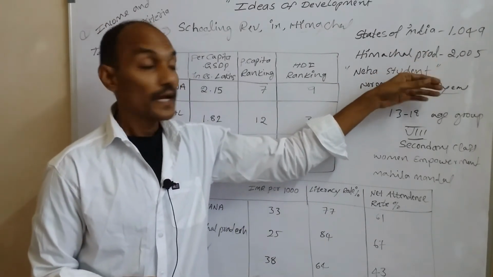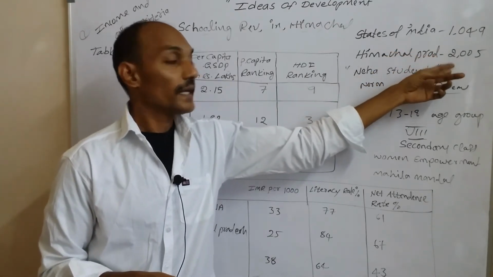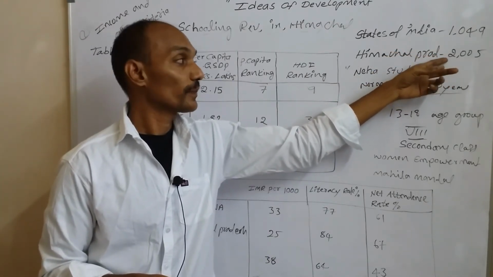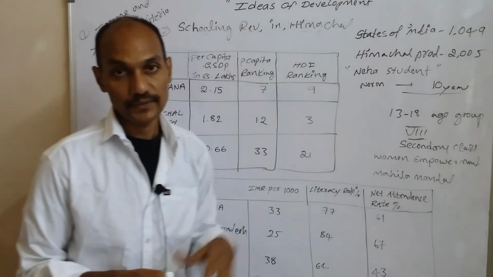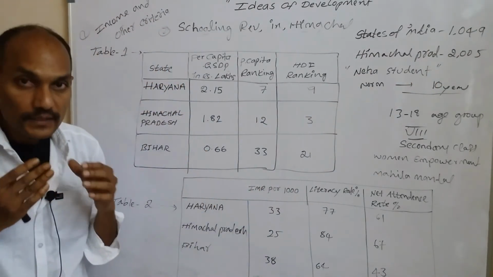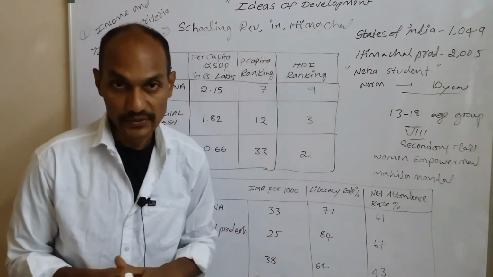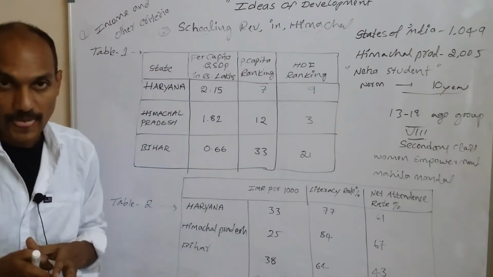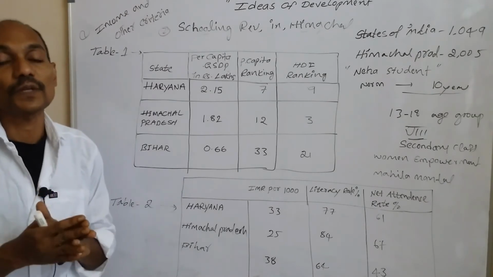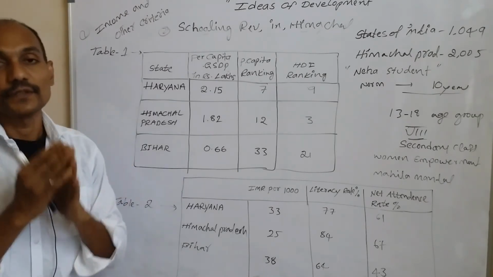That means a higher amount is spent by Himachal Pradesh on each child. So it is one of the reasons the schooling revolution was successful in Himachal Pradesh. And also the curiosity of the children. పిల్లలకు కూడా చాలా ఉత్సాహం. It is one of the reasons.